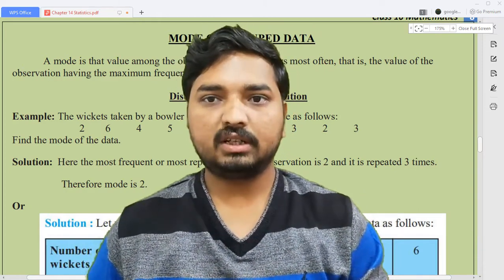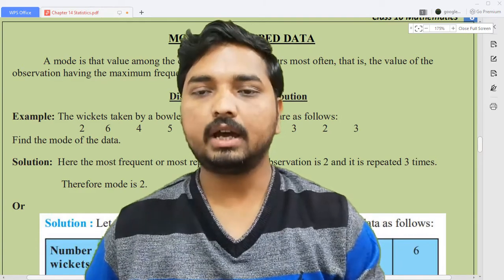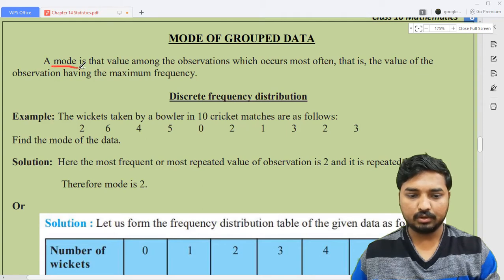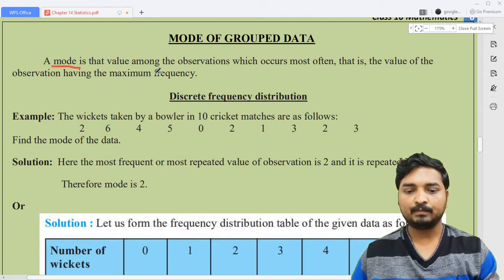First try to understand what mode actually is and how it is different from the mean. The definition is very simple. A mode is that value among the observations which occurs most often, that is, the value of the observation having maximum frequency.